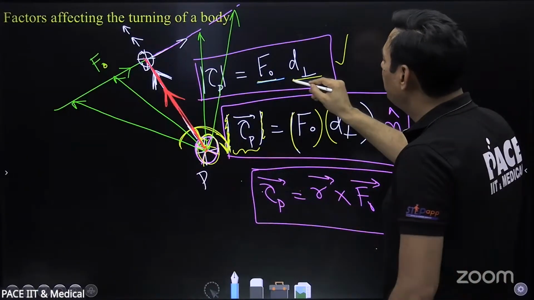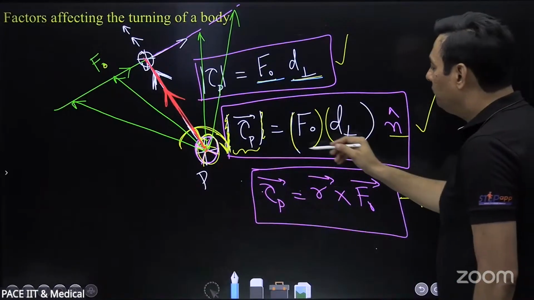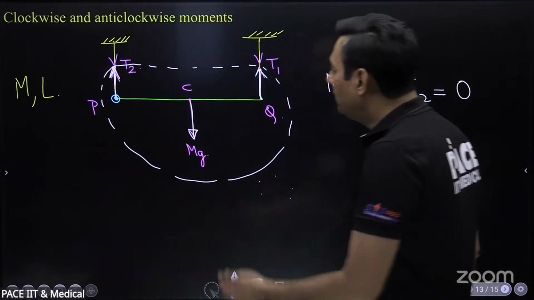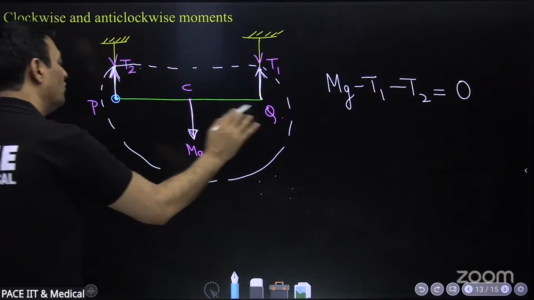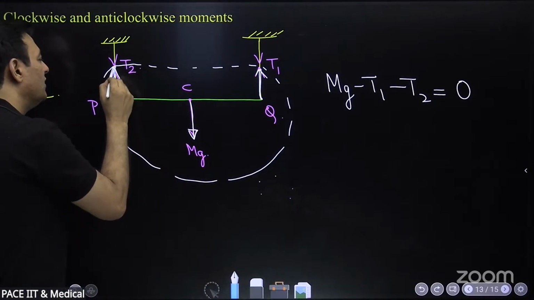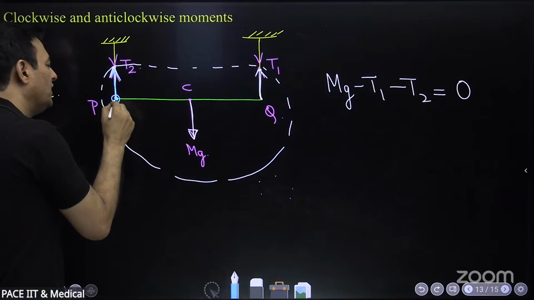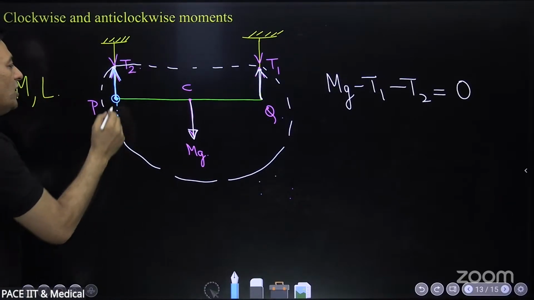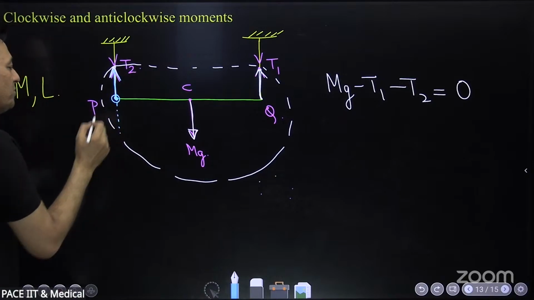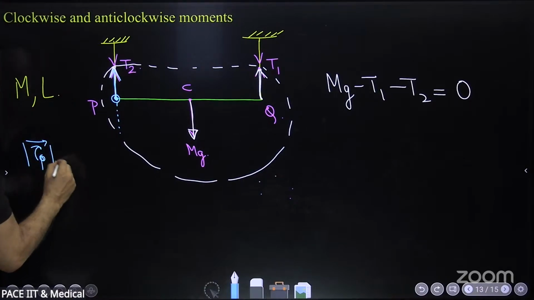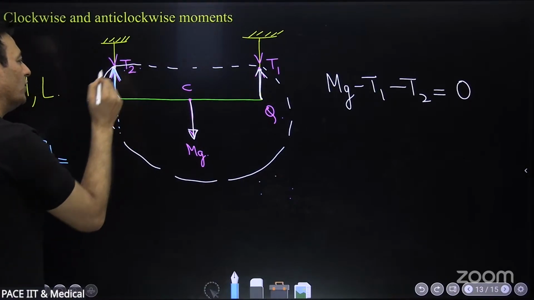Force into perpendicular distance, arm length. So let's use the same definition and tell me, there are three forces acting on this rod. One is T2, which is passing through this point only. What is the perpendicular distance of this point from the line of action of this force? 0. So the torque due to T2 about this point P is 0. We are finding net torque about P. ठीक है? So इसकी तो 0 हो गई.